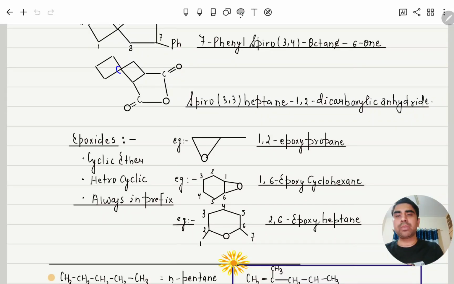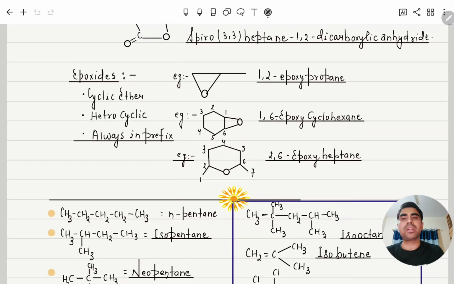So spiro numbering will start from here, correct? To 1 2 3 4 5 6 7 like that. So here spiro 3 comma 3 heptane 1 comma 2 dicarboxylic anhydride. And this is ether, which we already discussed. Ether is cyclic ether. It is heterocyclic, means oxygen is there in the cycle. At least one atom in the cycle will be other than carbon. Then it is called heterocyclic, and always in prefix.